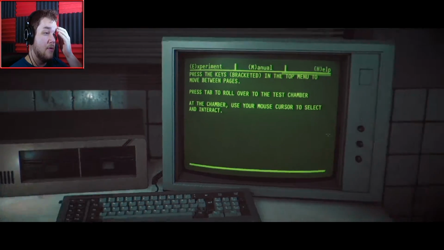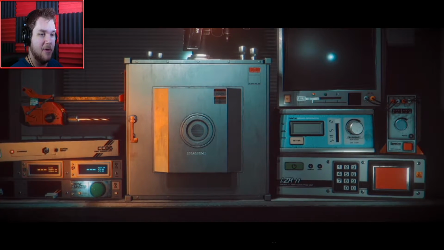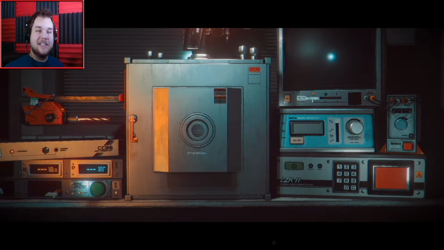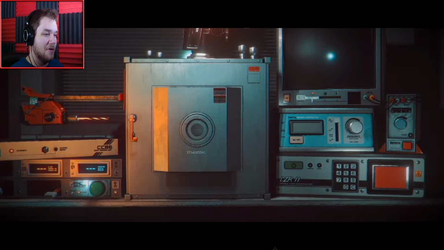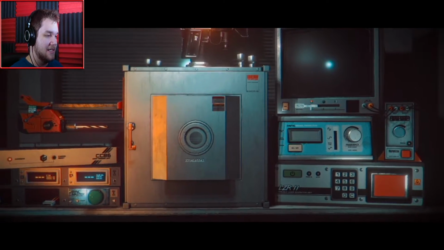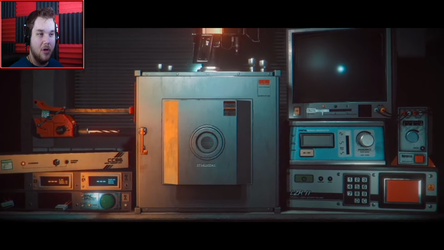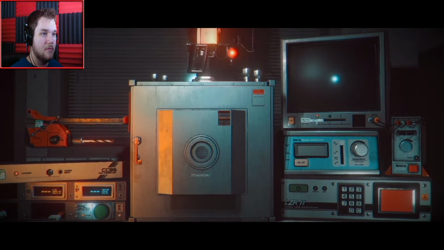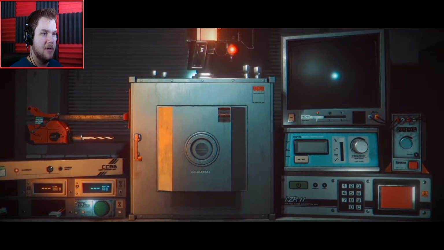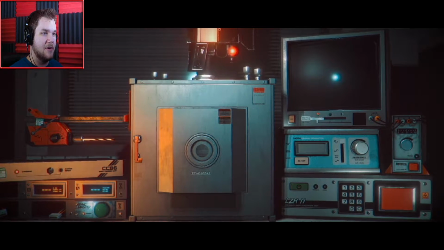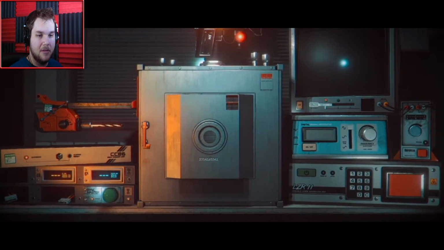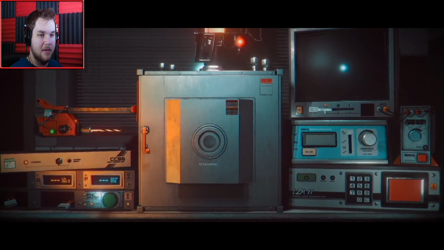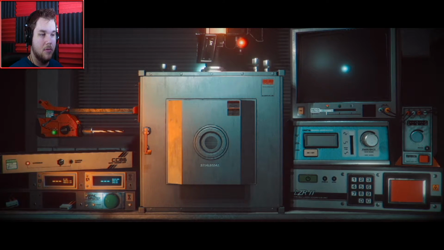Okay, press tab to roll over to the test chamber. So we'll do that real quick. Everything is Five Nights at Freddy's at this point, but I don't know. It's a little bit of a Five Nights at Freddy's vibe, switching between things. That's really not all that there should be as a qualifier, but whatever. I'm rolling with it. Okay, what are we doing here? Ooh, we got our little light. I don't know exactly what I'm pressing to cause the light to turn on, but very well. What else is there? Ooh.